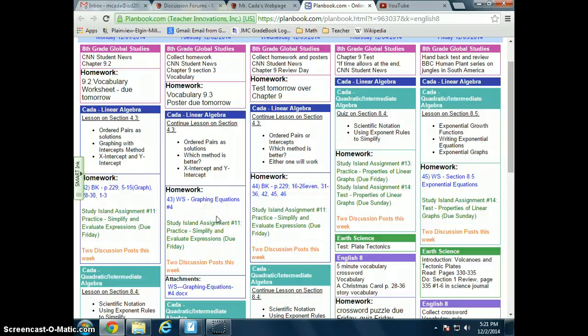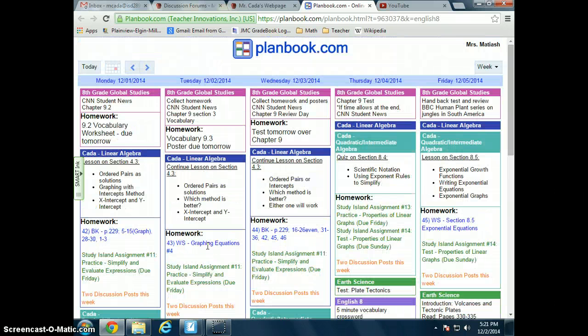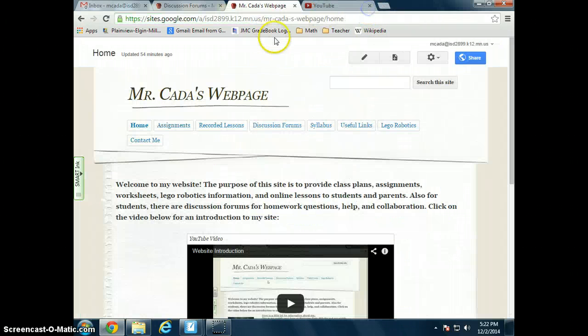For my classes, if students or parents come on here wondering what the assignment was for that day, if they were gone or whatever it may be, we have my lesson for what I did that day. The assignment I gave out in class is in blue. There are also Study Island assignments, a website we use, in green. And I've also started posting down below here every day, trying to remind them that they do have to do 2 discussion posts this week as well. So our plan book website is a very nice resource for parents and students.